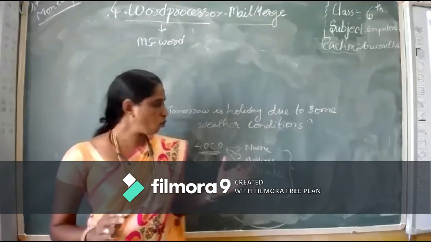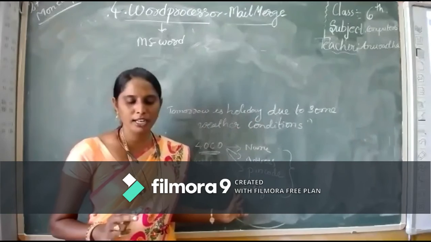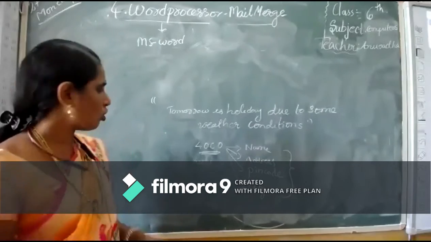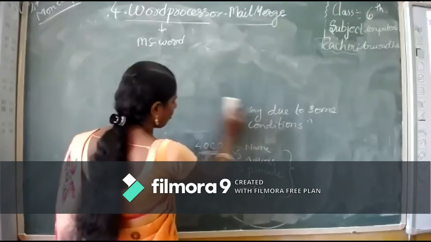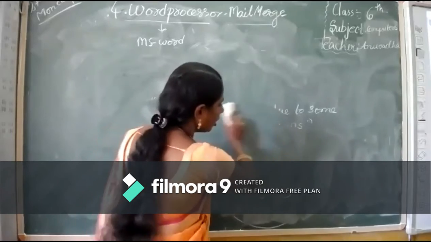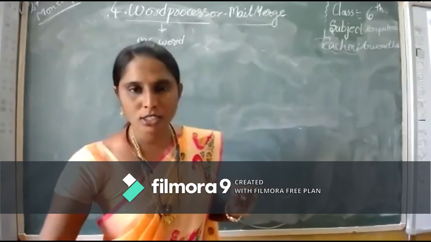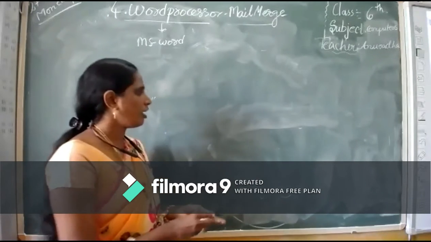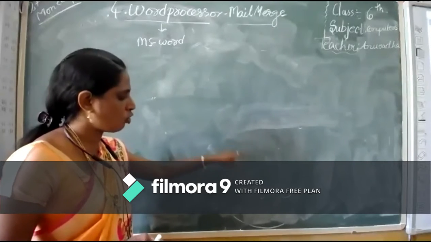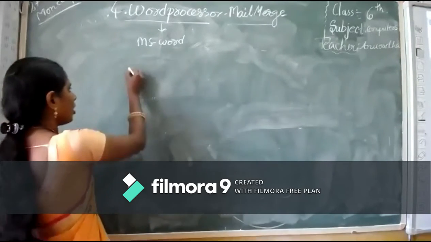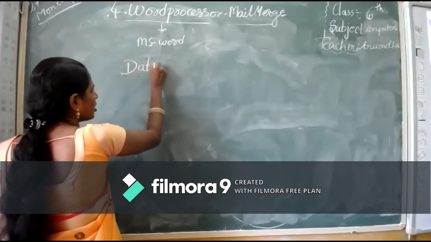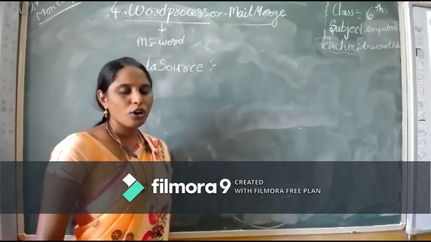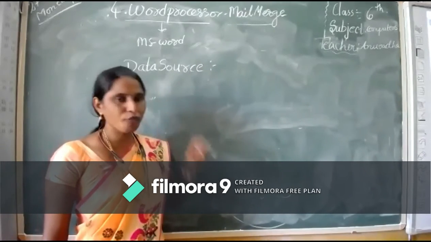So how will we combine this content with these particular addresses? The mail merge feature in MS Word 2016 is used to combine our content and our addresses. Where will we write this name, address, pin code, and city? For that, we have one important feature of mail merge, which is the data source. This data source consists of a mailing list.